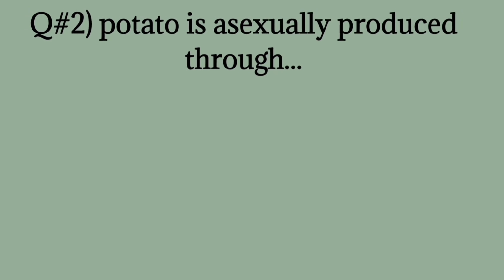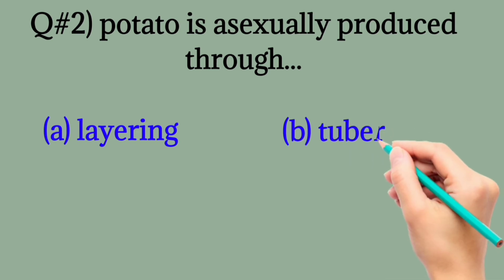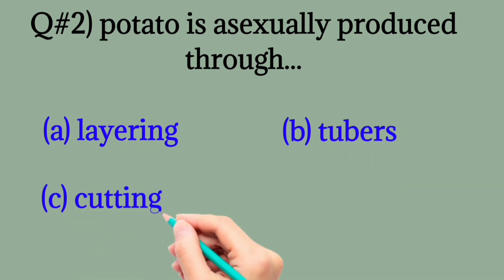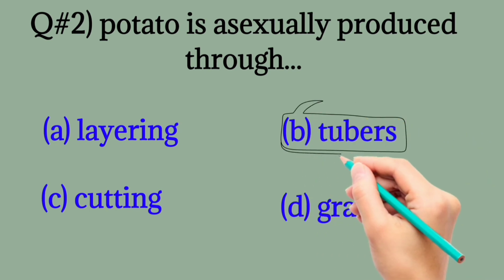Question number 2, potato is asexually produced through layering, tubers, cutting, grafting. The correct one is tubers. Potato is asexually produced through tubers.